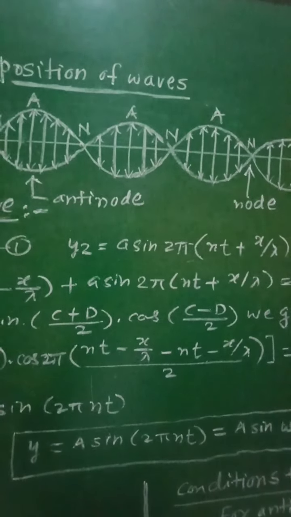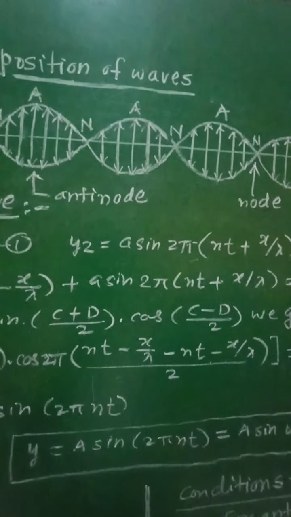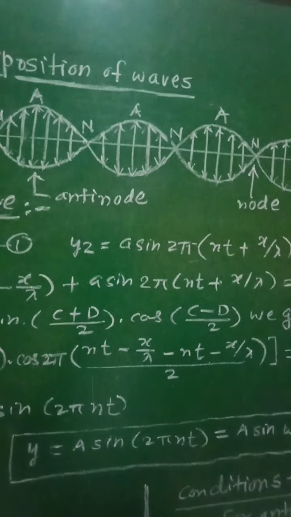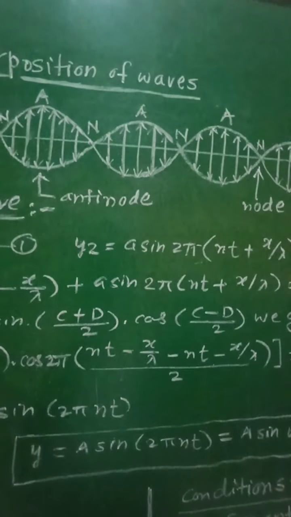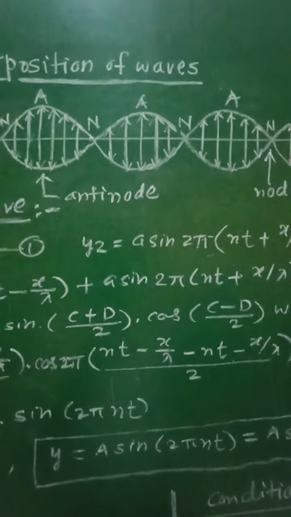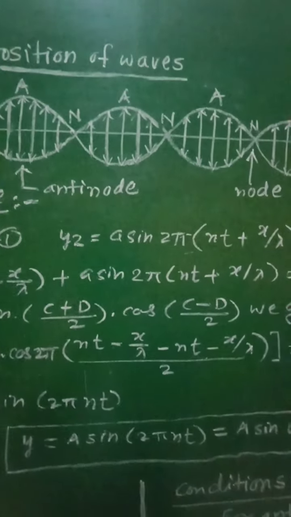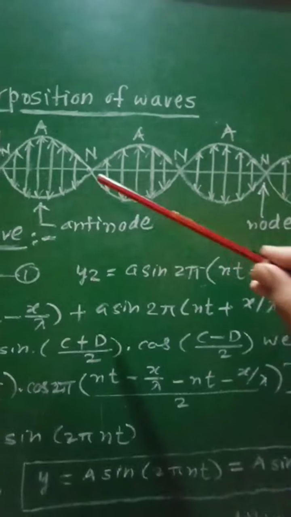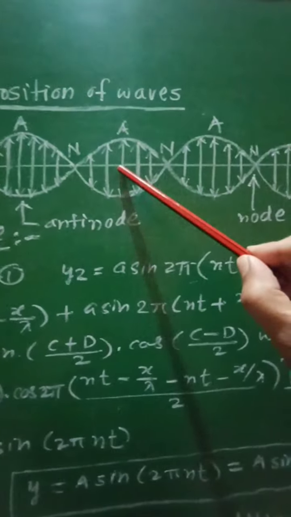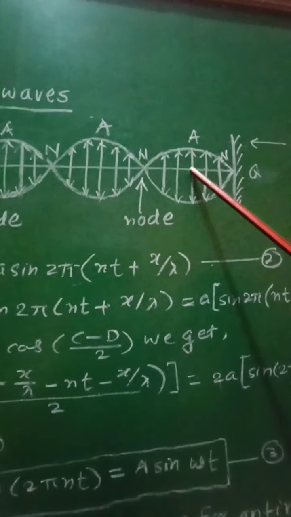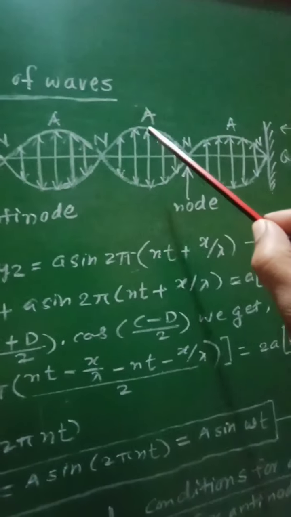Due to the interference between these two waves, a stationary wave or a standing wave will be produced along the length of the stretched string, that is, between the two rigid supports. Then if you consider the standing wave, at some of the points there will be maximum amplitude of vibration. Such points are called antinodes.